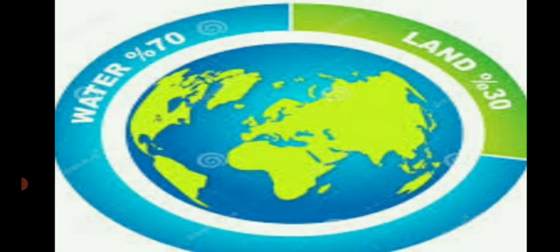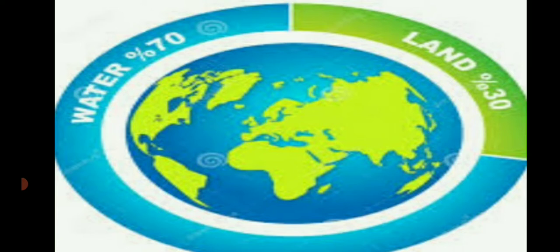We can also say that the earth is made up of land and water and the land covers 1/4 of the surface of the earth.